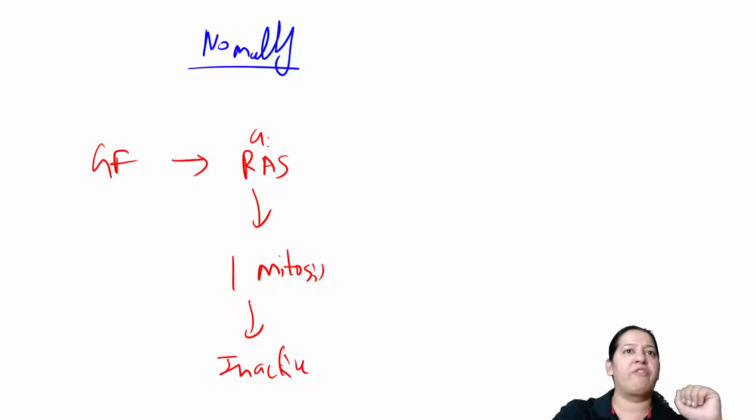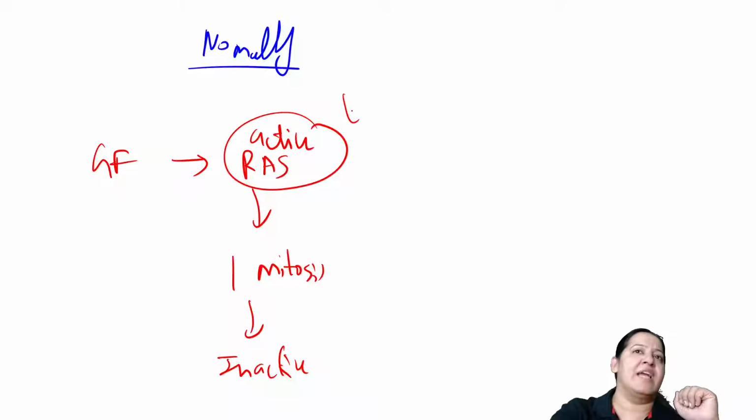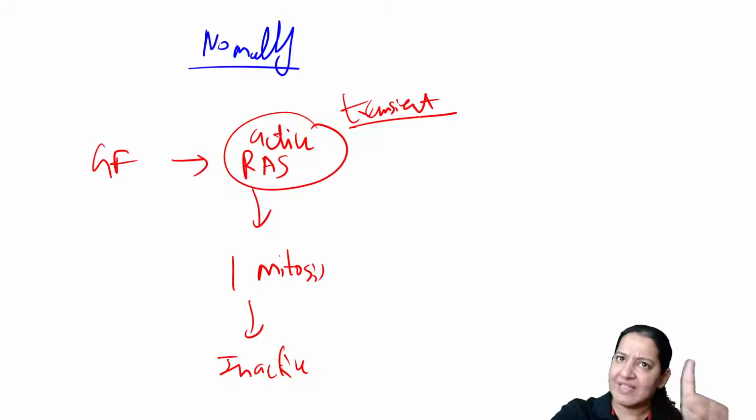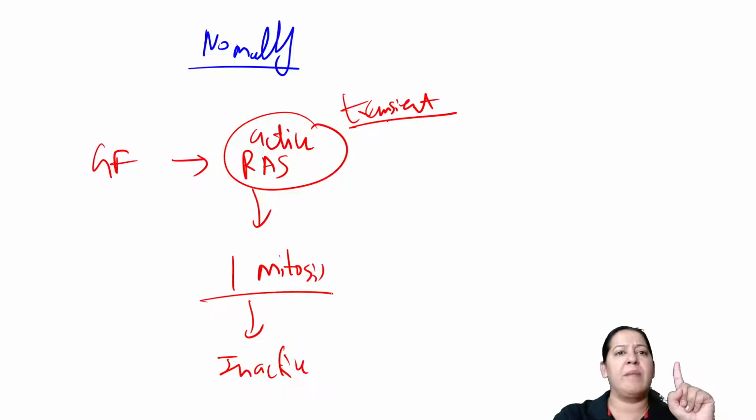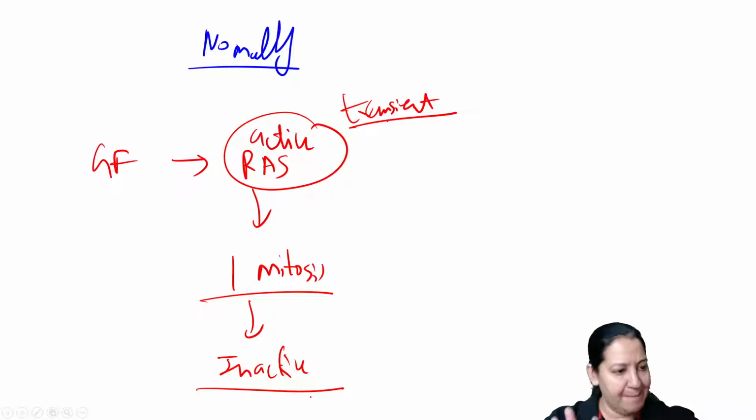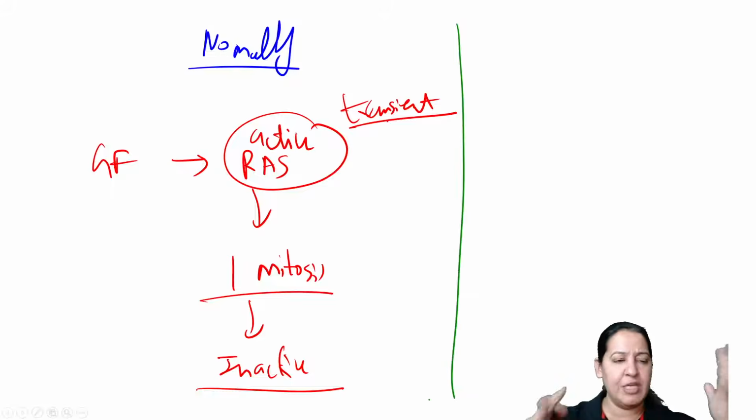Normally, the activation of RAS is transient. Transiently, for a fraction of a moment, for 1 second it is activated. After doing one mitosis, it again becomes inactive. That happens normally inside me, you, everyone.